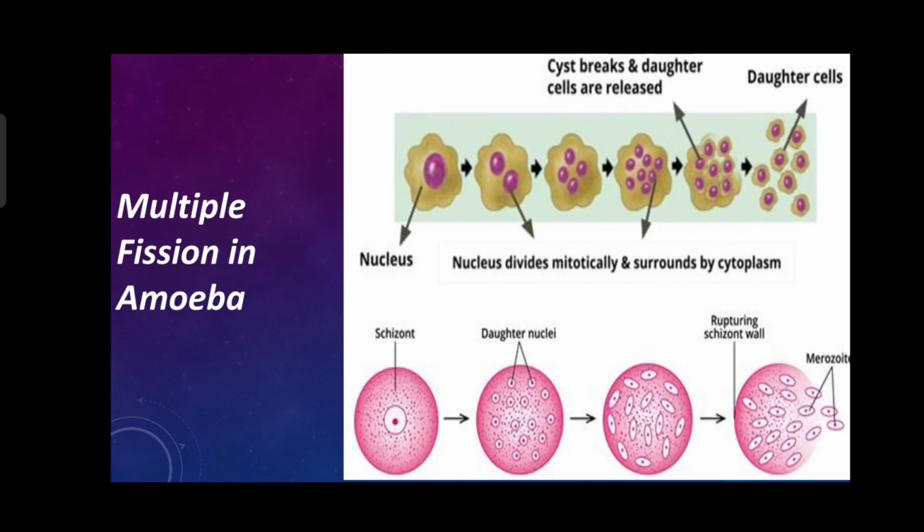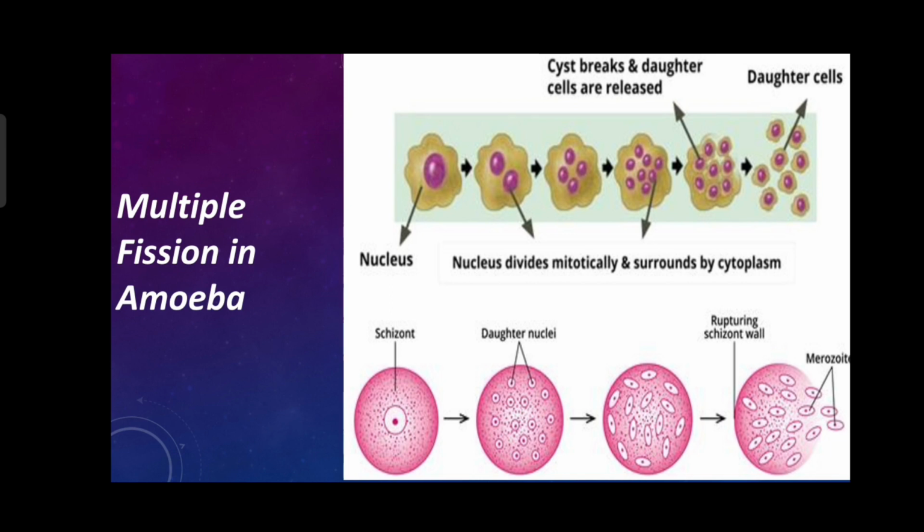Now we have multiple fission. Multiple fission generally occurs in amoeba and some similar organisms from the kingdom Protista. So let's say in amoeba, when amoeba stops the formation of pseudopodia, meaning it stops forming false feet for locomotion, it is unable to gather food if it has adverse conditions.